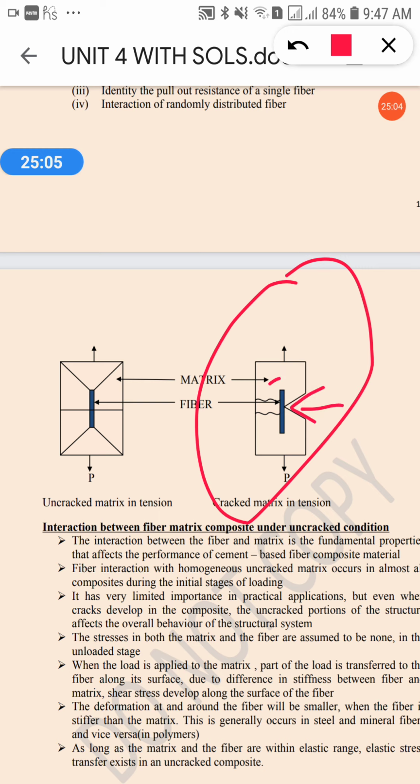Now if this fiber is not present in the concrete, then this crack will continue from here to here. Due to the availability of this fiber, this crack will stop here only and will not spread throughout your concrete. This fiber bridges the crack, means this is the bridge which is the obstruction for the crack. What is the role of bridge?